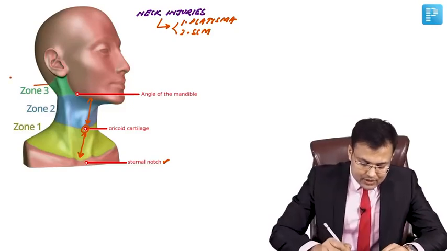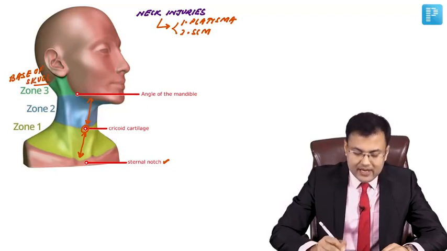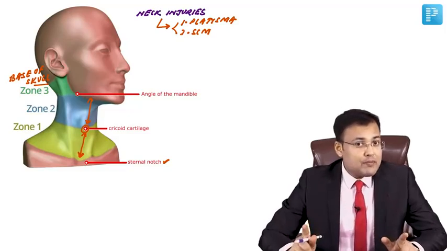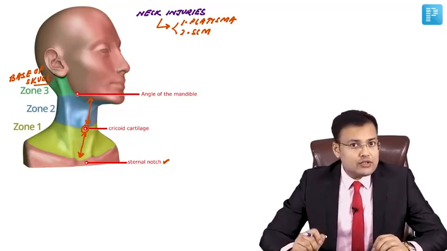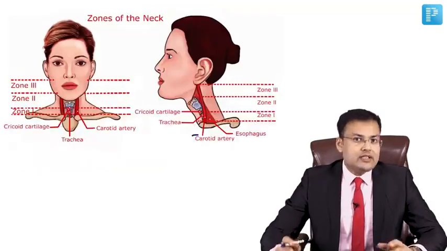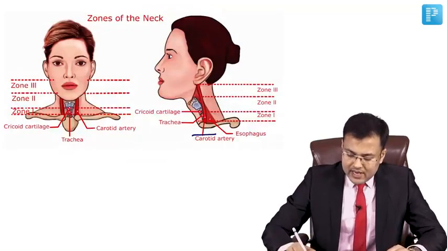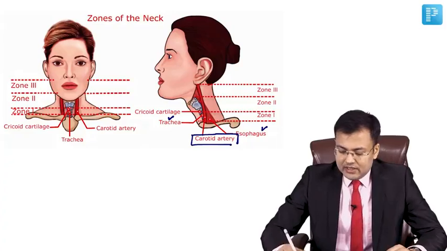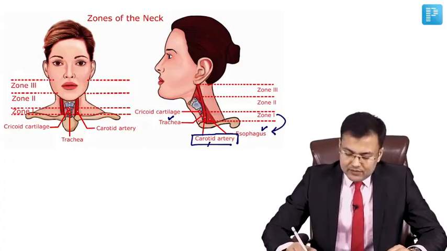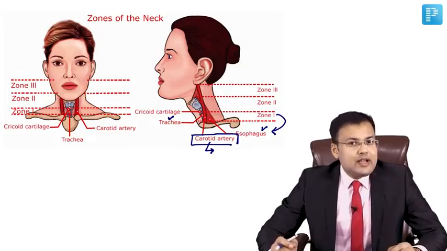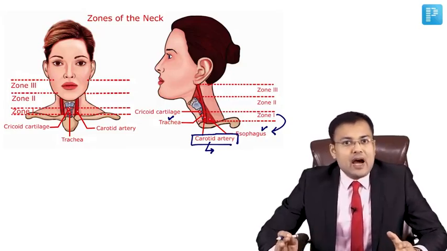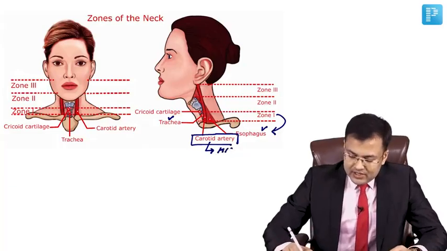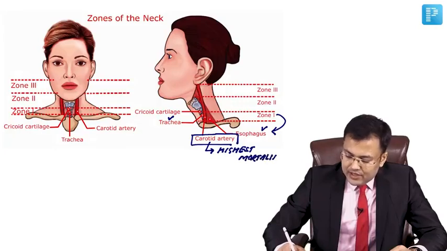So this is the base of skull, and zone 3 is located between angle of mandible and the base of skull. What are the important structures located in the various zones and what are the important points asked in exams? Have a look. See the structures located in zone 1. There is the carotid artery in zone 1 and aerodigestive structures, meaning trachea and esophagus. Because of injury of carotid vessels, zone 1 injuries have the highest mortality.